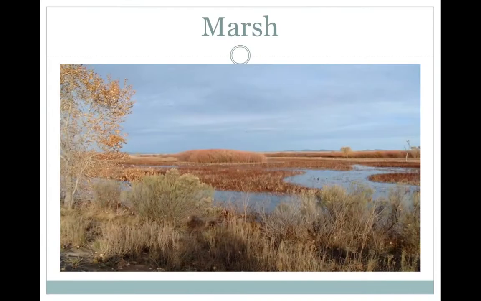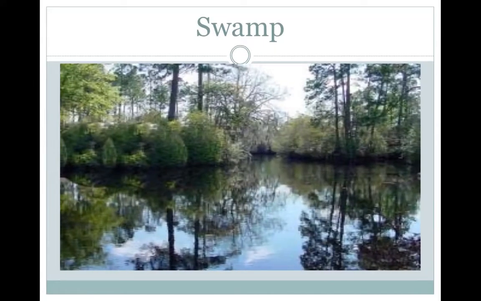Here's a marsh right here. A marsh is just basically like a wetland, and it's kind of got shrubs and it's got grasses, but does not have a whole lot of trees. Although you do see a tree right here, but this is on the edge of the marsh. Prime habitat for ducks and other waterfowl. And then finally we have a swamp, and a swamp is dominated by trees, but it's also wet too.